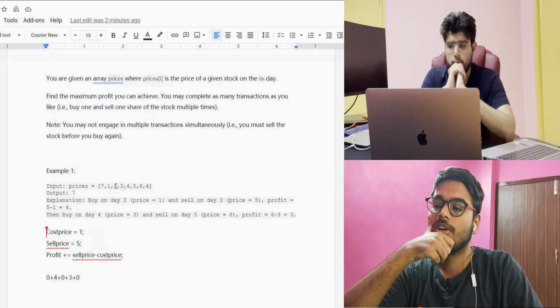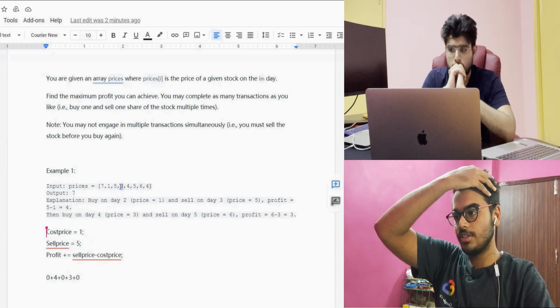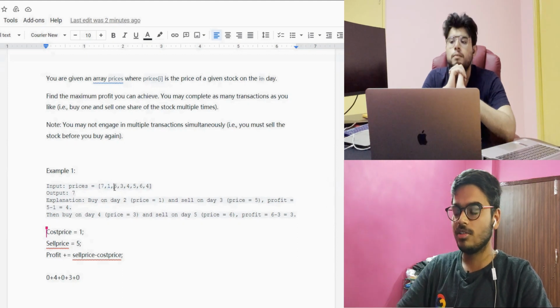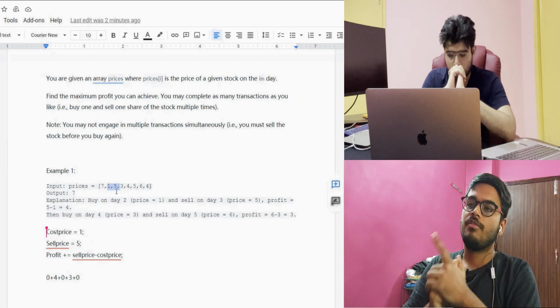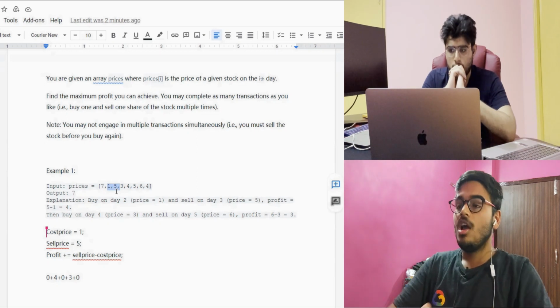It is greater, okay, this 5 is greater than this 1, this 3 is greater than 1, this 3 is greater than 5, false, so we are taking this 1 and 5, and plus 5 we got.